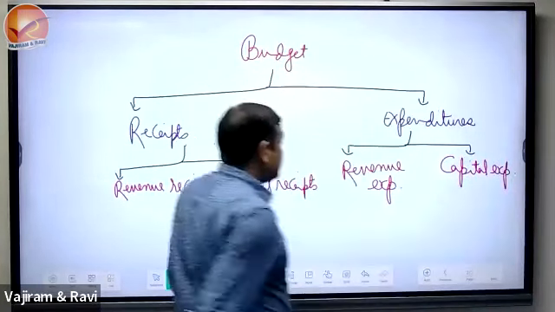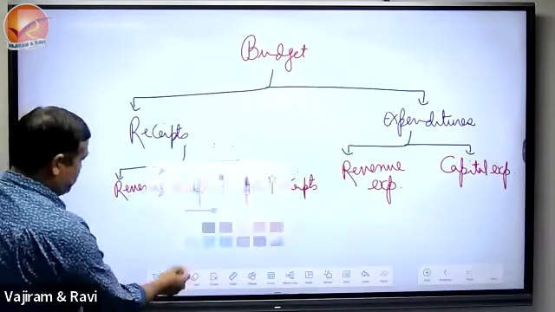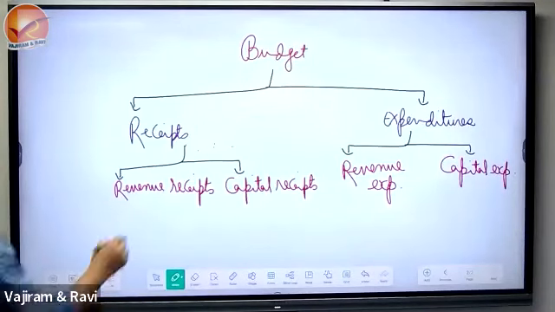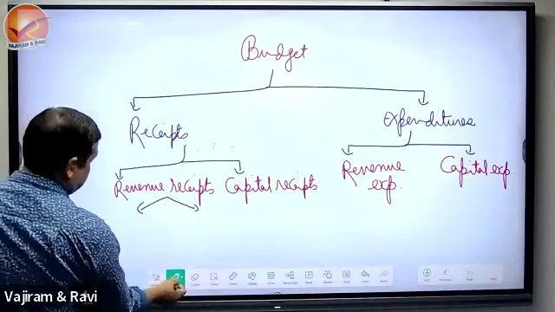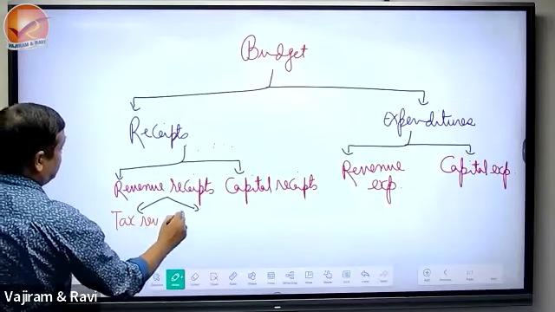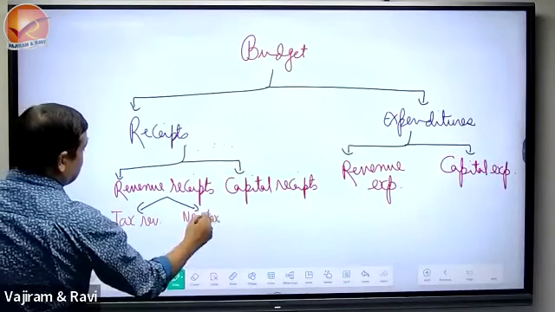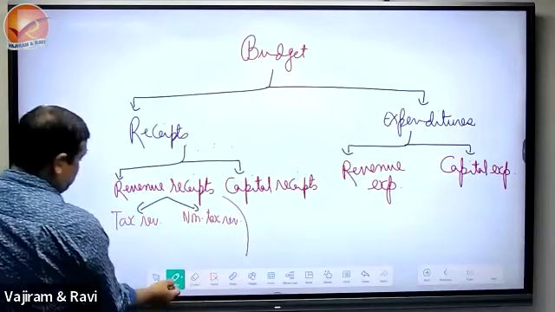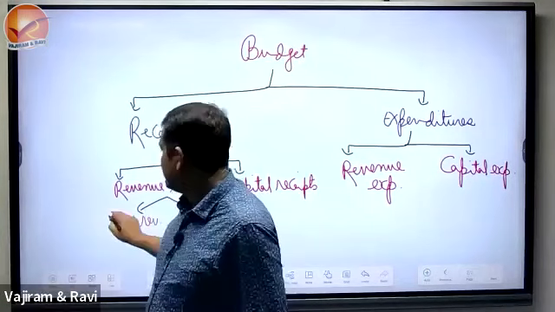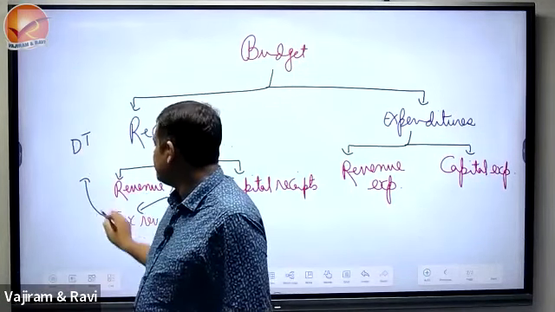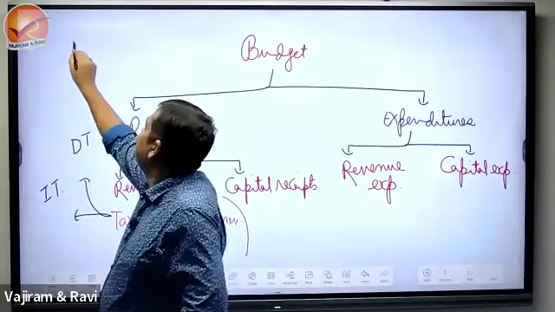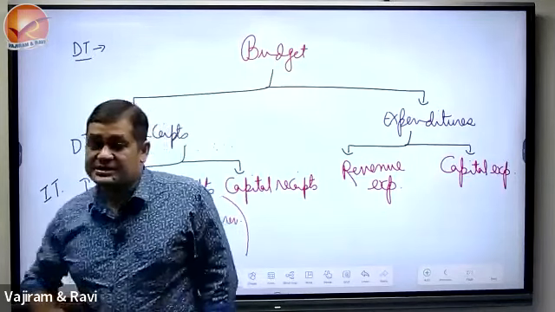Now, when we see revenue receipts, we talk about two different kinds of revenue. One is called tax revenue, another is called non-tax revenue. Now, when we see tax revenue, there we will discuss direct taxes and indirect taxes. And in direct taxes, we will discuss all the direct taxes one by one.